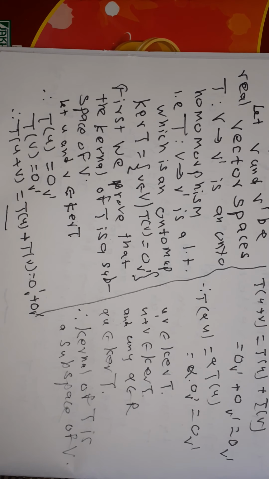Thus we prove that kernel of T is a subspace of V. Suppose V is a vector space. How do we prove that W is a subspace of V?